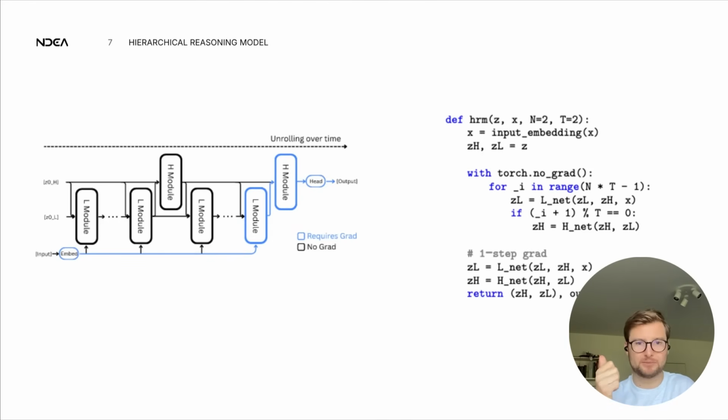The HRM model has two main components. That's the L module and the H module. And what comes into the entire HRM model are the inputs that are fed into some embedding module. We'll look at that too. So we have embeddings of the inputs. We have the ingoing H embeddings and the ingoing L embeddings. And what this does is basically updating the L and H embeddings iteratively until it finally comes to a prediction for the entire input.